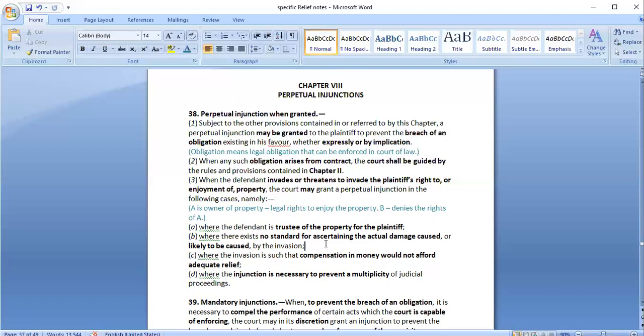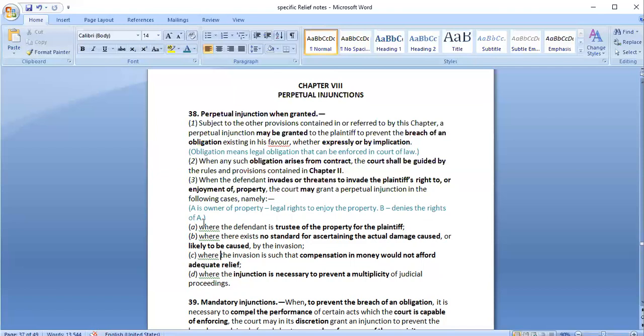So when we cannot decide the amount of loss that a person may suffer or have suffered, in such cases also injunction may be granted so that the person stops continuing such activities. For example, here B denies the rights of A over that particular property. So we do not know, tomorrow B might just go and sell that property to someone, or he may just start taking rent from all the people who are staying there and keep it with him only.